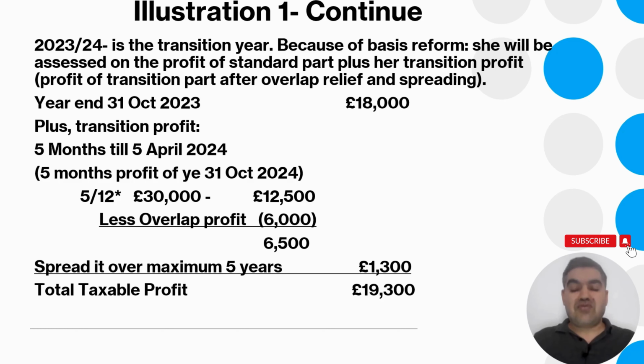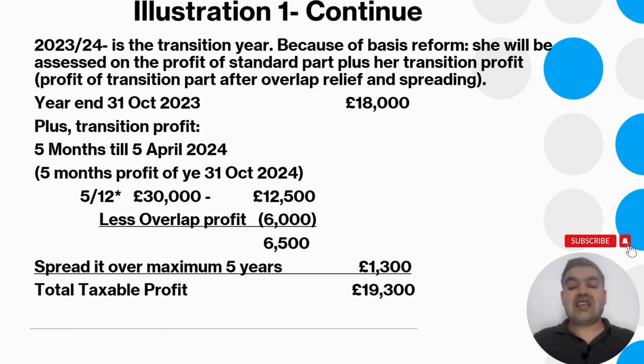That gives you 6,500. Then HMRC says, okay, we give you further relief: split this profit over 5 years, so it will be taxed over the period of 5 years to avoid extra burden. Sometimes, because the income tax rates are crazy, 20%, 40%, and 45%, for some people this would be a real hardship. So HMRC is saying, okay, deduct any overlap profit. Usually on the old rule basis, the overlap profit will be released in the closing year or the year of cessation.